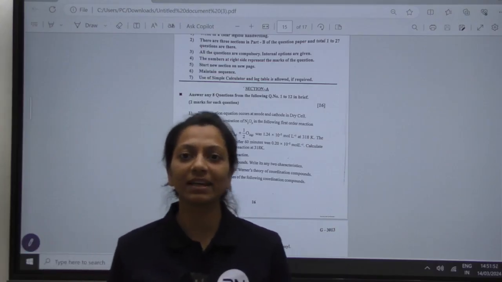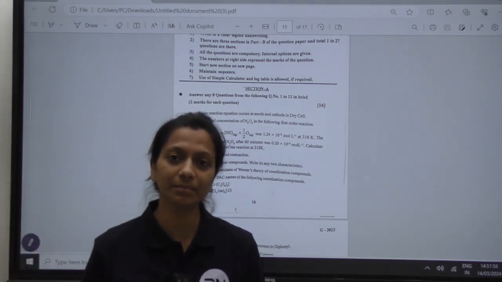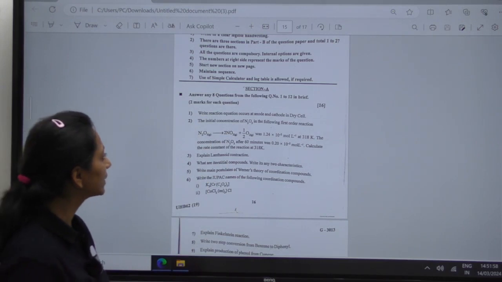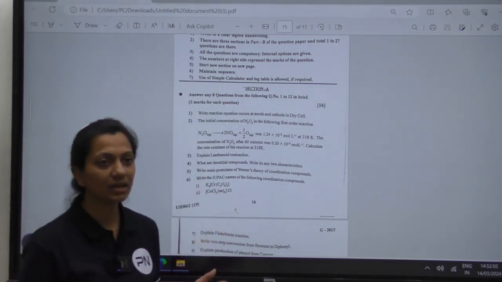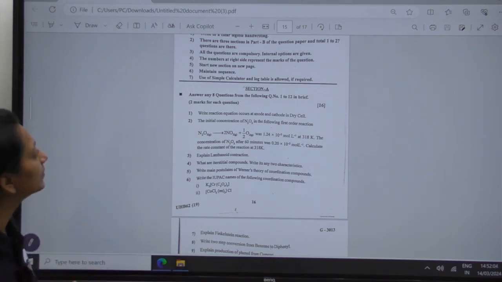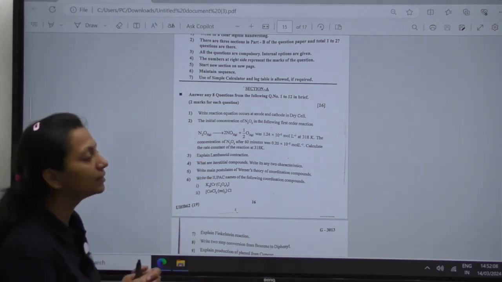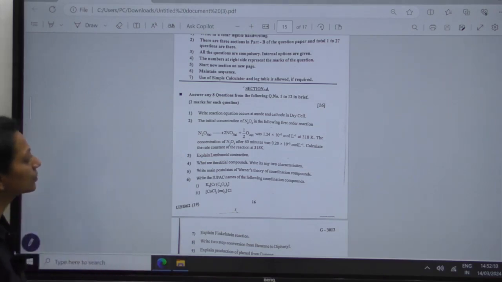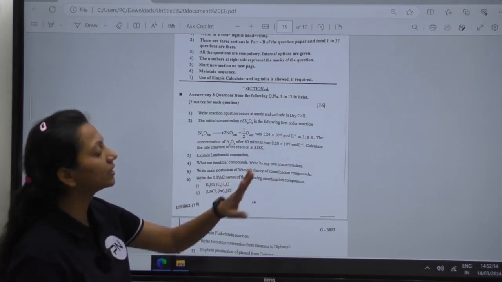Hello students, once again we are back to you with the numerical section of the part B of the question paper. In this session we are just going to solve a few of the numerical questions from part B. The first numerical is question number 2. The question is about the initial concentration of N2O5 in the following first order reaction.